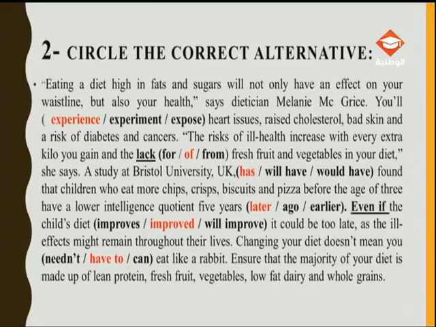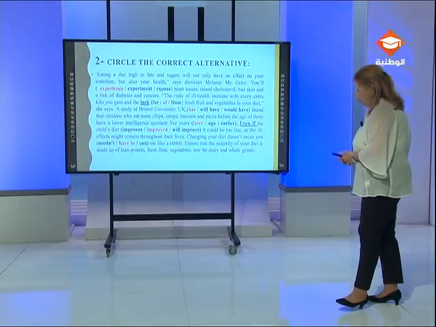Can eat means you can eat like a rabbit, exactly the same. Of course, this is wrong. You have to, this is obligation, okay? You have to eat. This does not mean that you have to eat like a rabbit. Ensure that the majority of your diet is made up of lean protein, fresh fruit, vegetables, low-fat dairy, and whole grains. I hope it was clear.